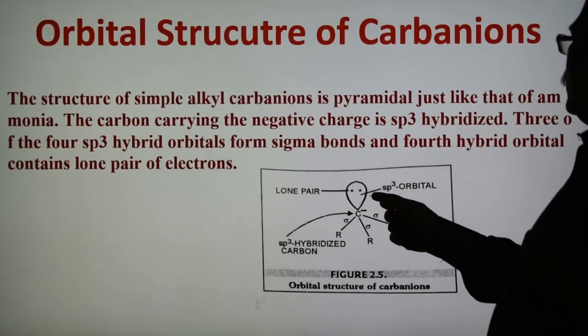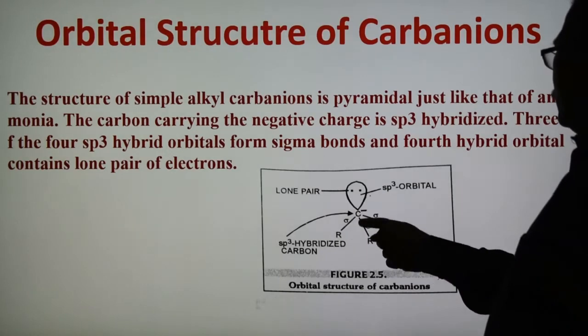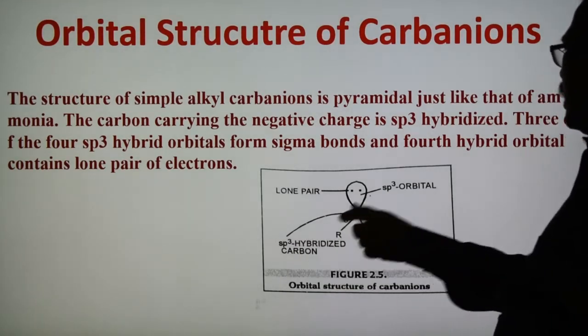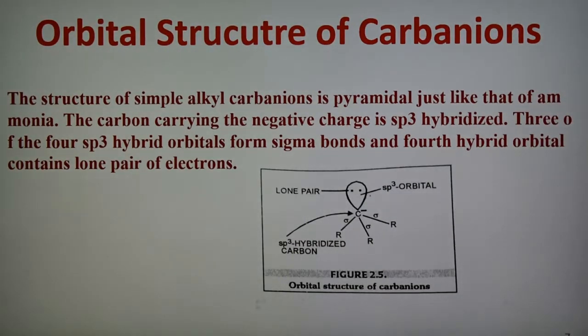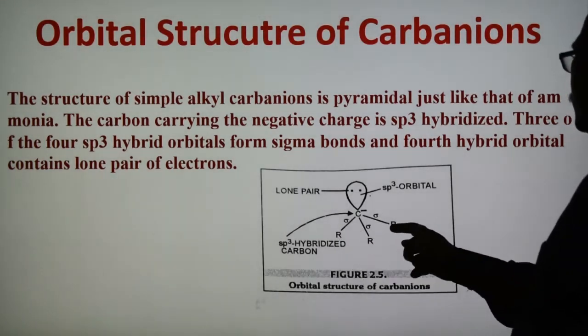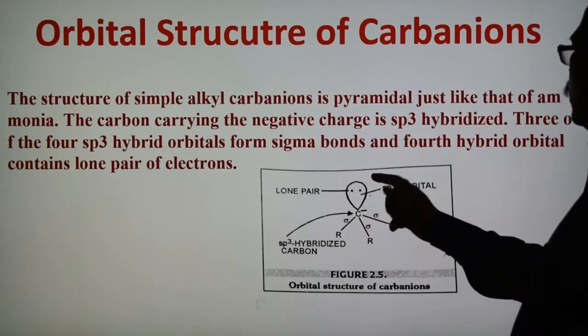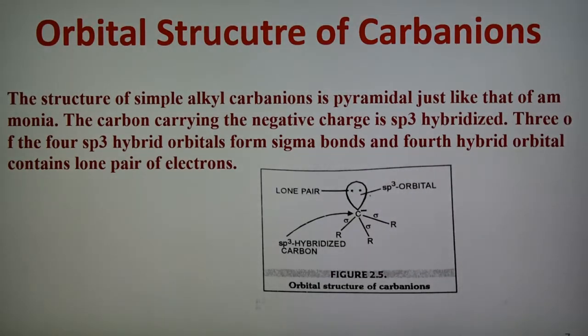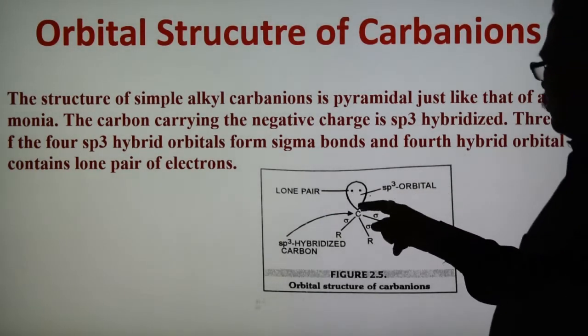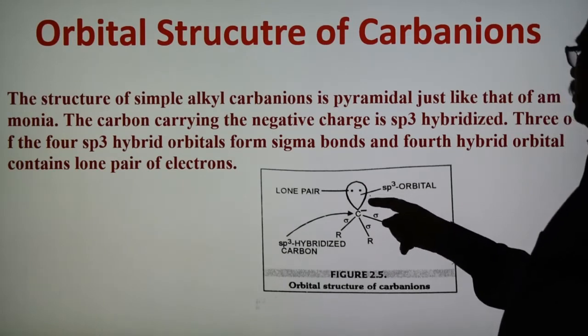As we know, in the case of carbanion, carbon is in an sp3 hybridized state. sp3 means a total of 4 orbitals are there. Out of these, 3 form sigma bonds and 1 orbital has the lone pair of electrons.